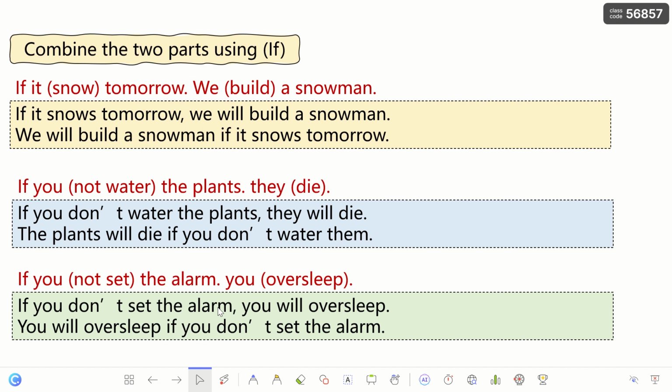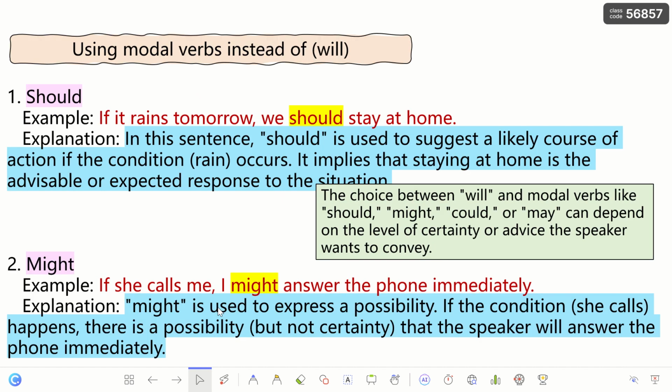Again, we use it for likely or possible situations in the present and the future. Now, sometimes I use some modal verbs instead of will. So sometimes I can use should, might, could, or may. The choice between will and other modal verbs depends on the level of certainty or advice the speaker wants to convey.